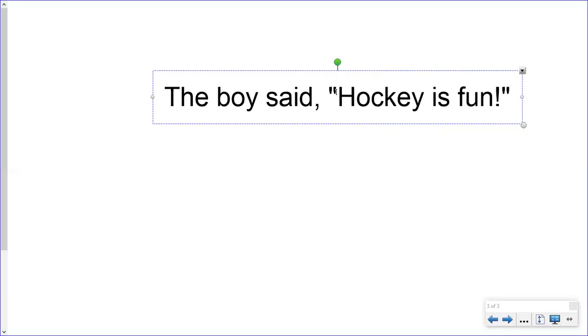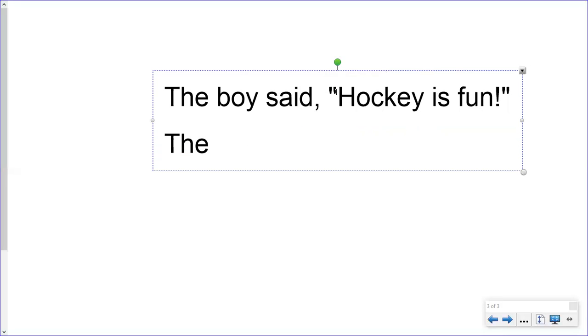Let's try one more. So we're going to start off with "The girl said." Started with a capital letter. We aren't finished with the sentence yet, but I need punctuation in this part of the sentence. So I put a comma.